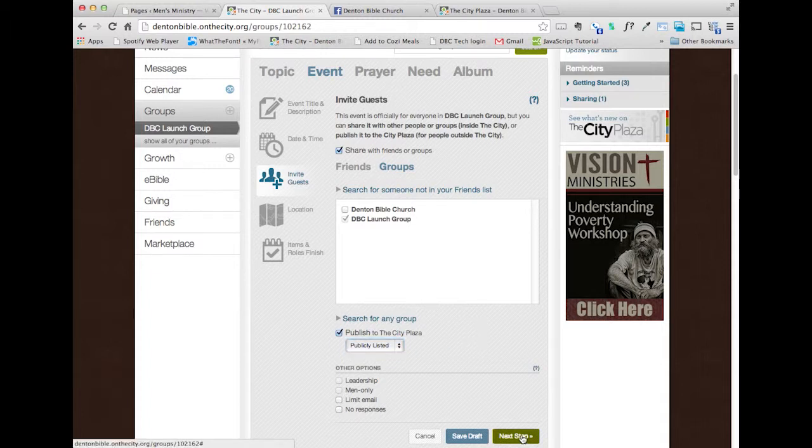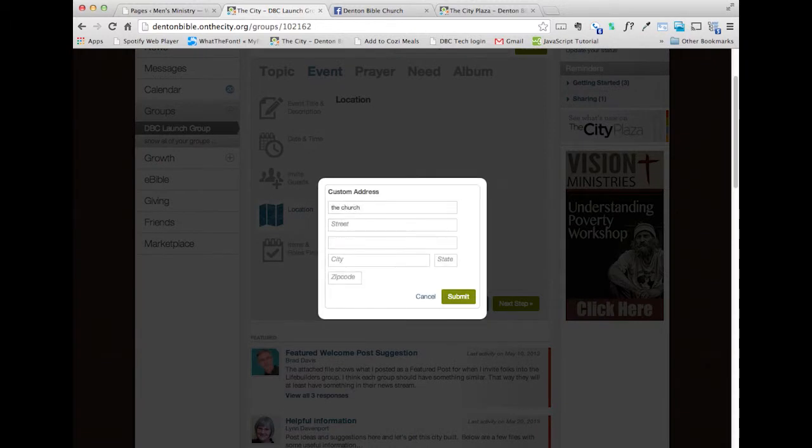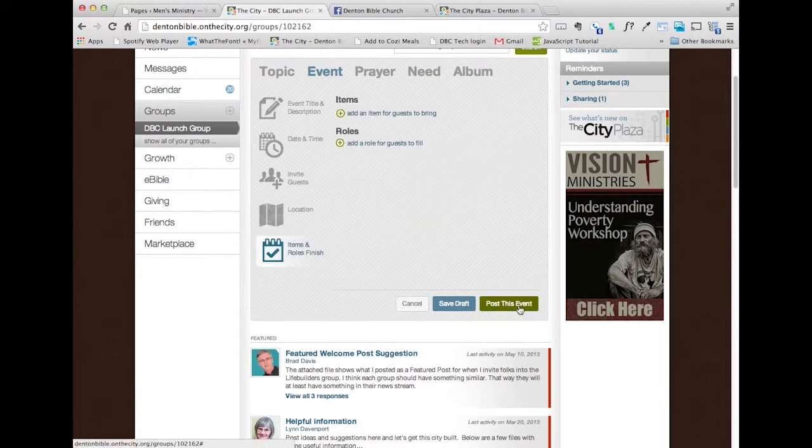We're going to go ahead and go to our next step. We're going to set up a location, custom address. Alright, there's our address. It's going to give us a map. That map will be clickable in the event. Okay, go to the next step.